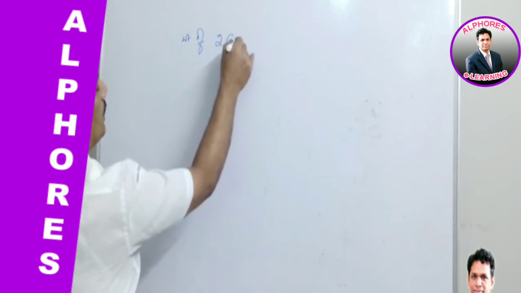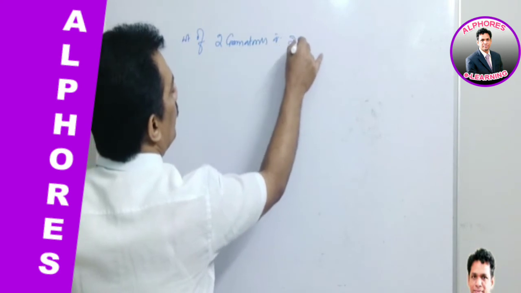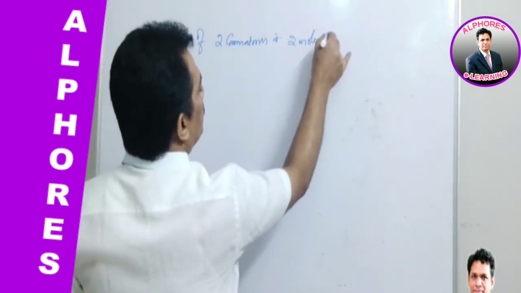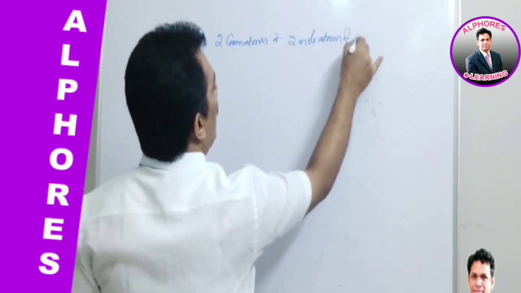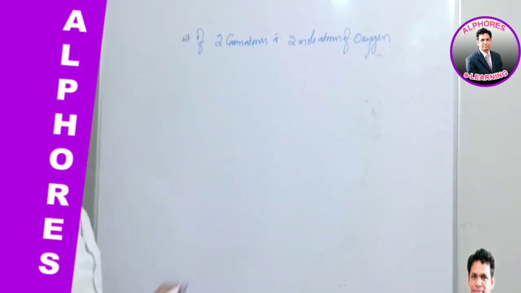Weight of 2 gram atoms or 2 mole atoms of oxygen.